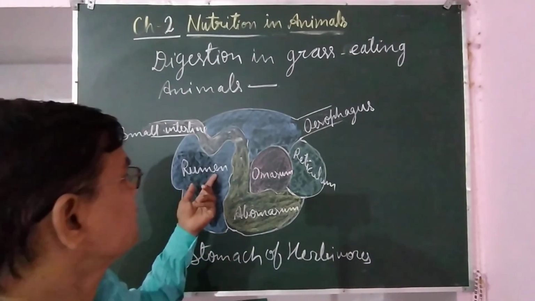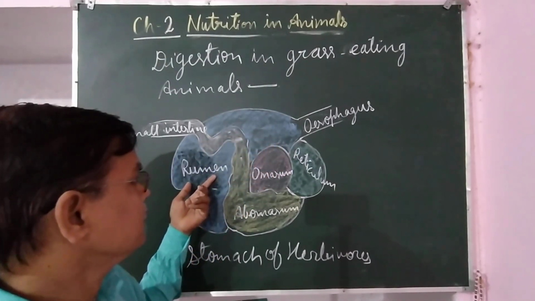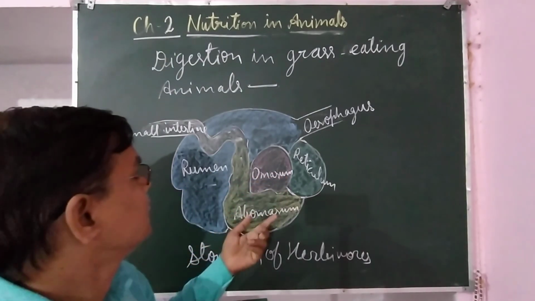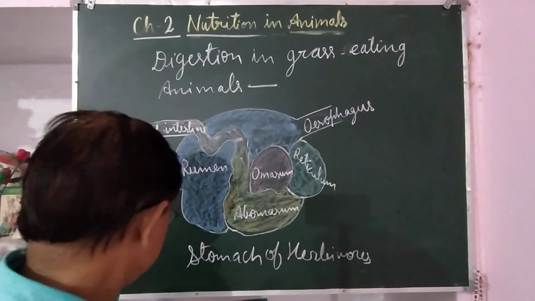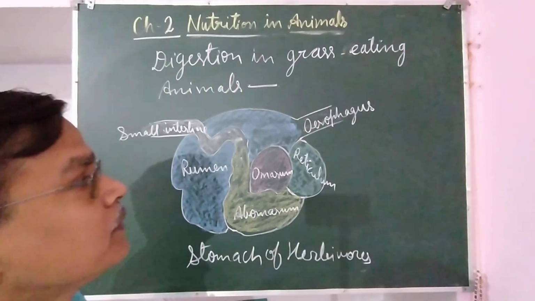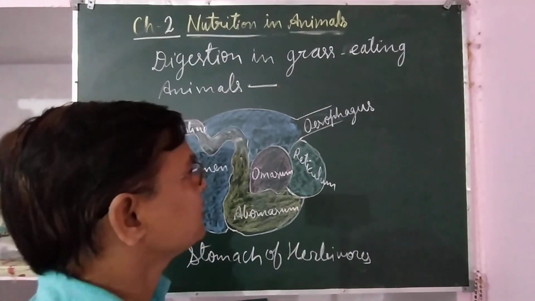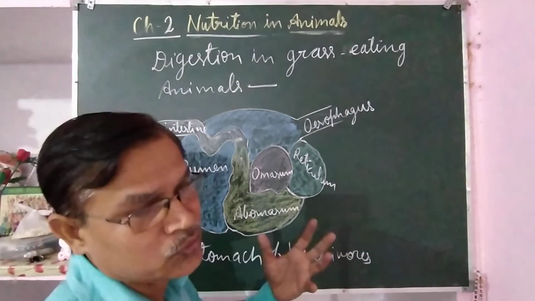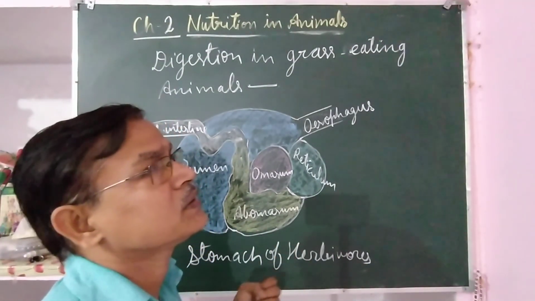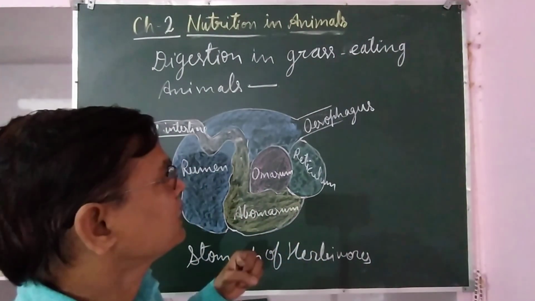The first chamber is the rumen. That is the largest part of the stomach. Rumen, omasum, abomasum and reticulum. These are the 4 chambers of the stomach of the grass eating animals, mostly ruminants. Among grass eating animals, some do rumination and some do not. That depends on the structure of their alimentary canal.